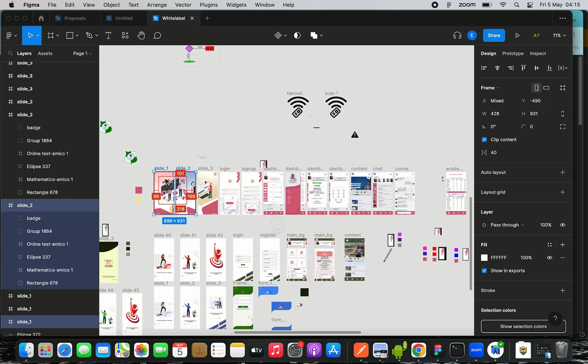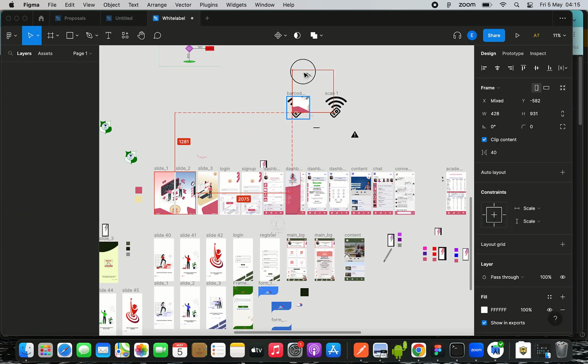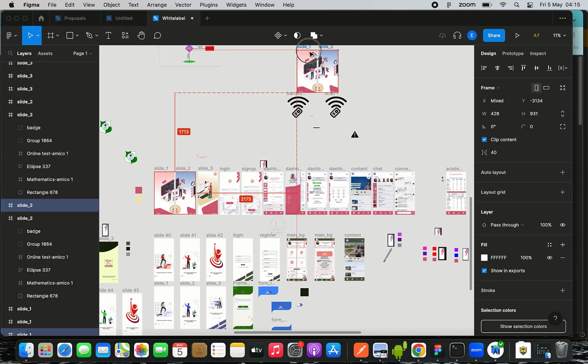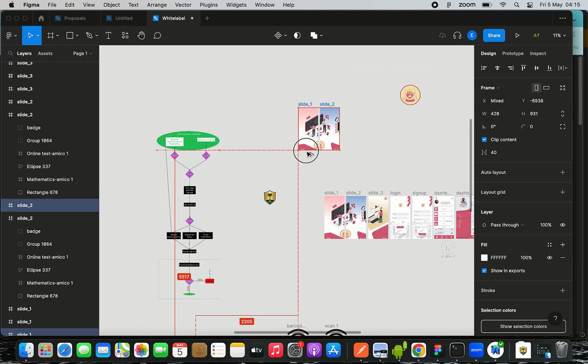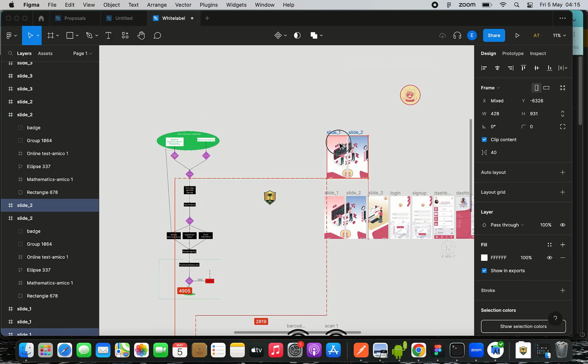Hold your alternate key on your keyboard, then drag to the location you want it to be situated. You keep dragging till you get to the destination. Once I get to my destination, I leave the button on my mouse, and the next thing is to release the alternate key, and the duplication symbol disappears.